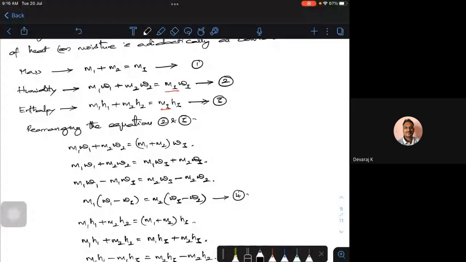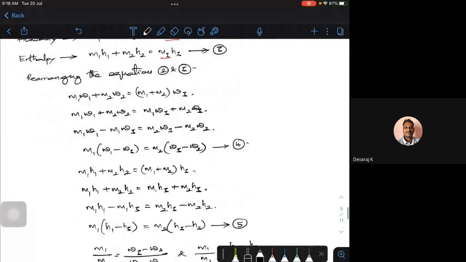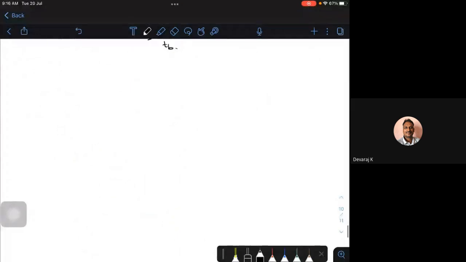Okay. One more thing. Once we are done with this, we have one particular definition, what is called the adiabatic saturation temperature. What is the adiabatic saturation temperature? Before we get into that, let's try to look into the adiabatic saturation process.